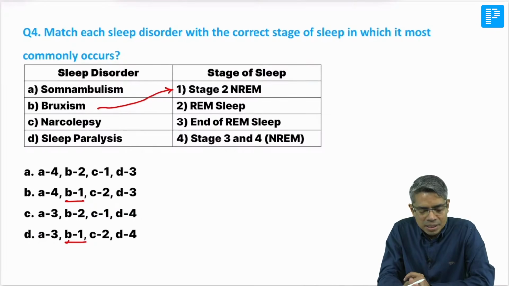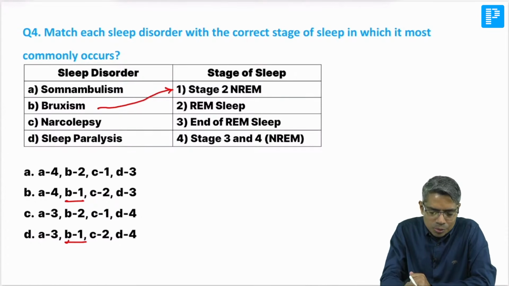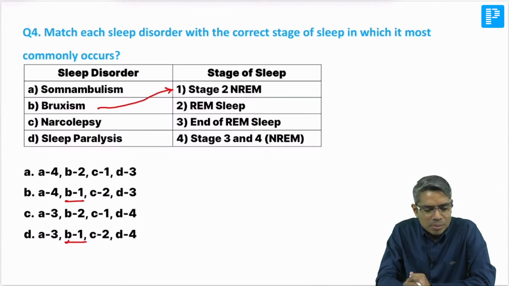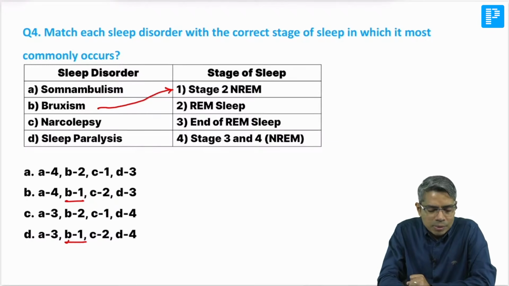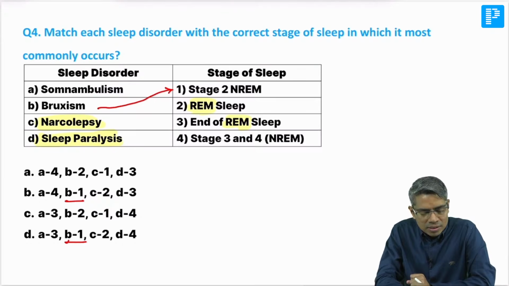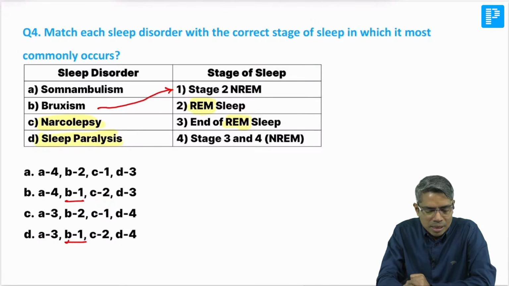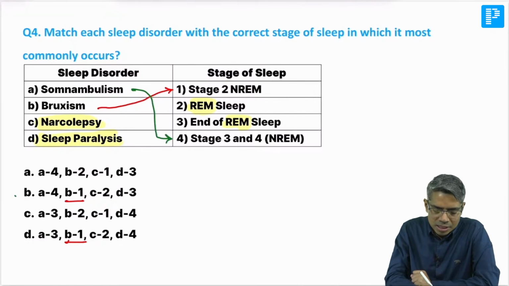Somnambulism is basically stage 3 and 4. If you connect these two, then also your answer is done. But there is one confusion here: narcolepsy, which is a REM sleep disorder, and sleep paralysis. REM has been given here also, and here also. So it is better to avoid matching C and D first. First of all, try to match A and B. Somnambulism is stage 3 and 4. If you connect these two, then the remaining is done. So basically your answer is B here.